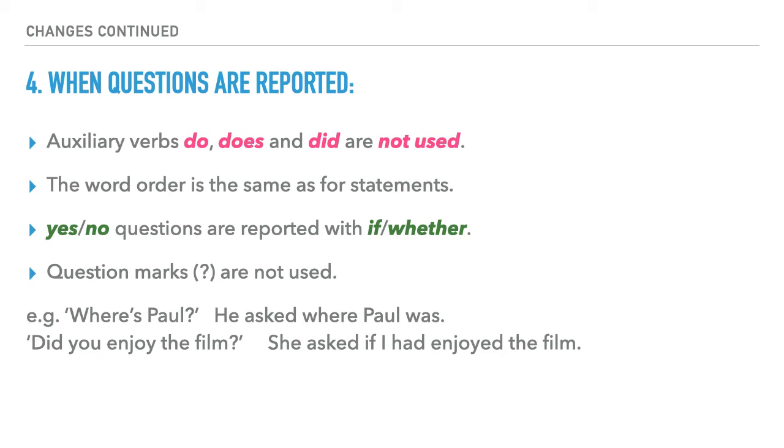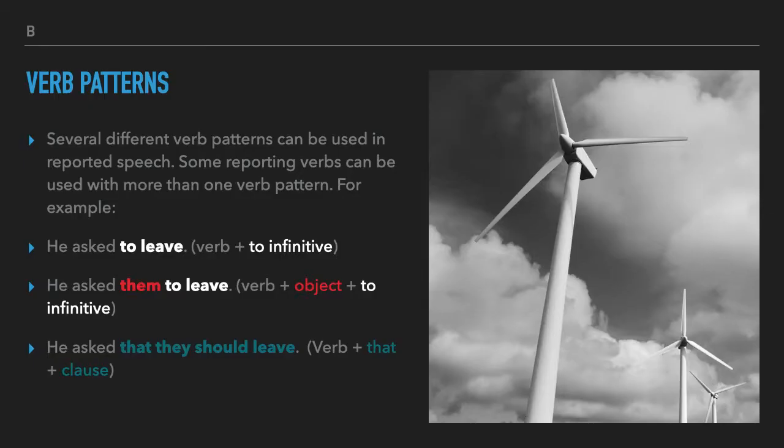"Did you enjoy the film?" She asked if I had enjoyed the film. We introduce if in the yes/no questions, but can you see did has disappeared. Now we're going to look at what would be considered C1, C2, which is the different verb patterns. So let's have a look.